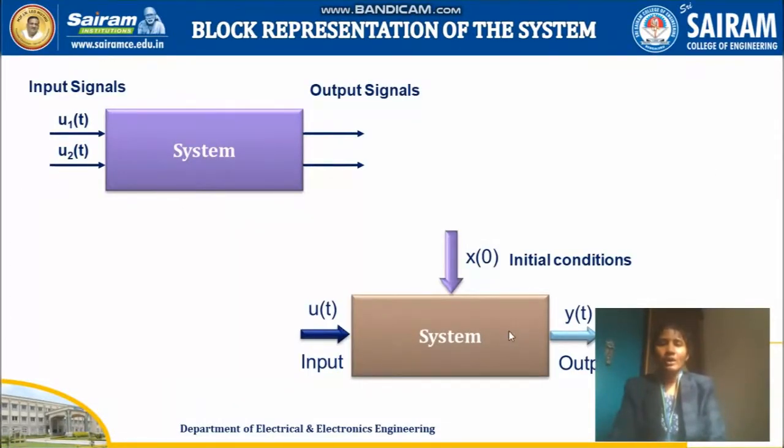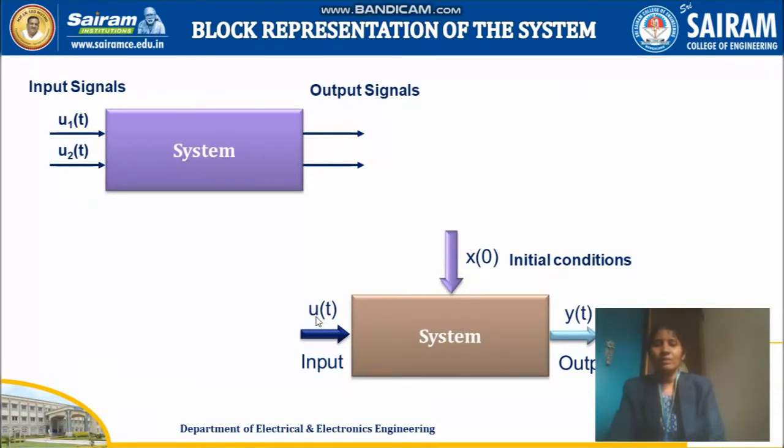It is the general block representation of your control system. You have an input signal and you have an output signal. It is your static system. When you have any initial conditions, it means that when you have an energy storage element, compulsorily that energy storage element will have an initial charge. So what is the initial charge available and what is your input? Based on these two factors, if you get the output, it is called your dynamic system. It is the general block representation of the system.